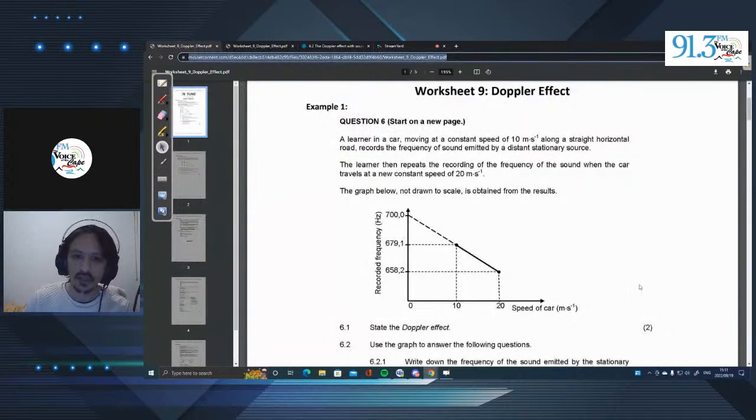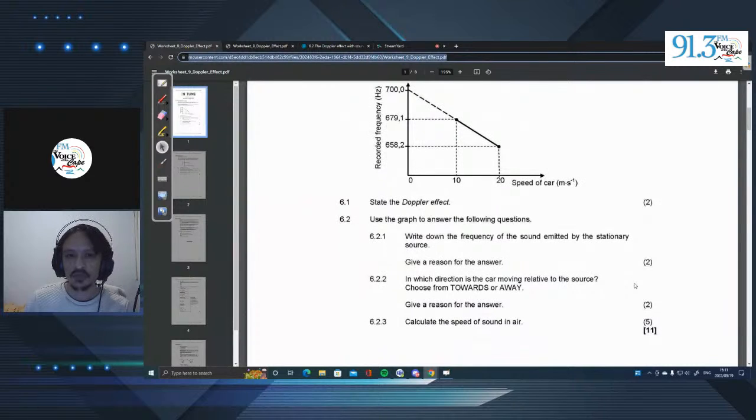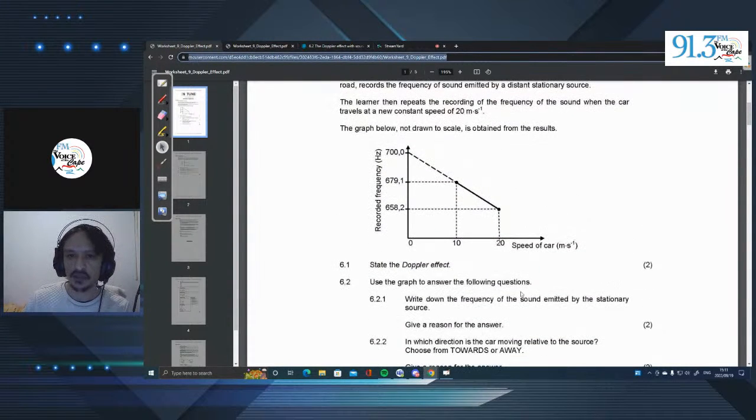Now, the next question, 6.2. Use the graph to answer the following questions. Write down the frequency of the sound emitted by the stationary source. Well, we actually spoke about this earlier and we found that it's actually 700 hertz. If we look here, this is where the car is stationary, and this is also where the source is stationary, right?